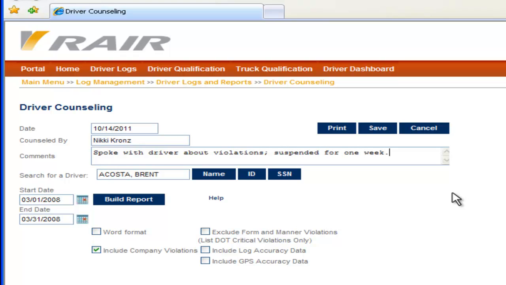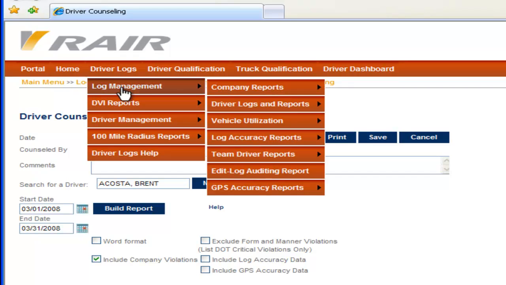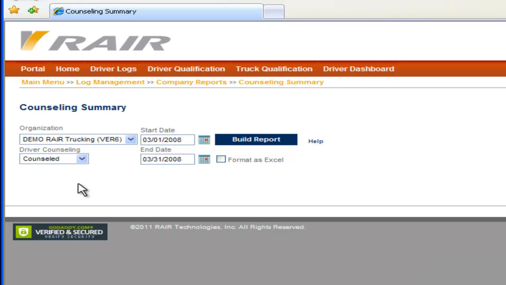Once you have your comments entered, go ahead and save your counseling session, and that counseling session will stay in the system. To pull up that counseling session, what we'll do is we'll actually go to our counseling summary. To get there, I'm just going to go through log management, company reports, and then I'm going to go to our counseling summary. This is WRAIR's counseling summary.